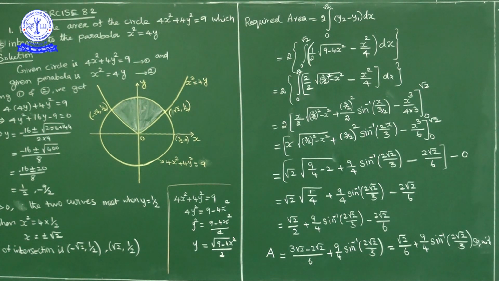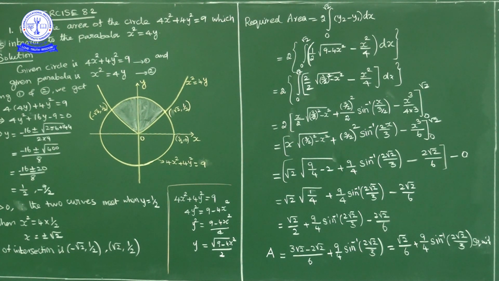Now here the question is to find the area of the circle 4x² plus 4y² equal to 9, which is interior to the parabola x² equal to 4y. Interior to the parabola x² equal to 4y, it is nothing but this shaded region area we have to calculate. First of all we will find the point of intersection of the circle and parabola. From the rough graph itself you can conclude that the circle and parabola both intersect in the first and second quadrant, where y is positive. Anyhow, in the parabola x² equal to 4y, y has to be positive.